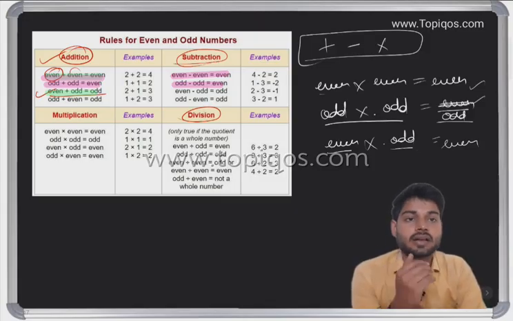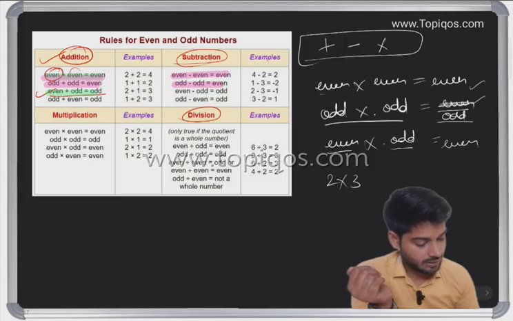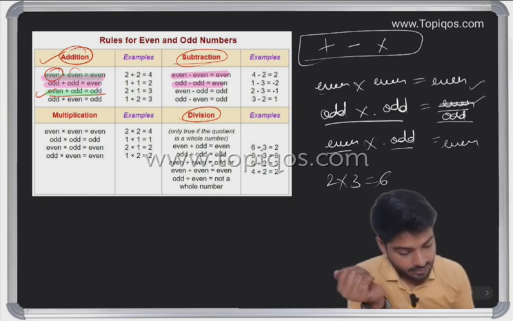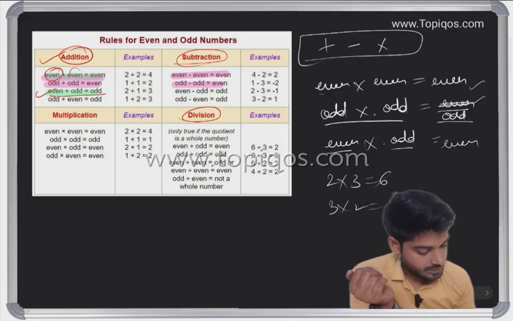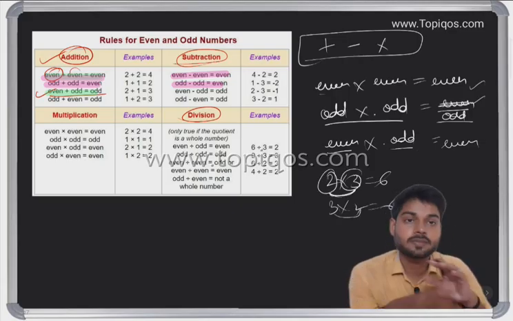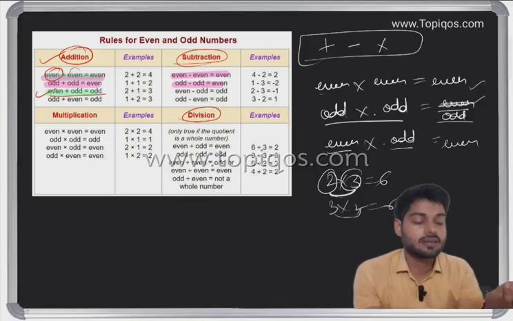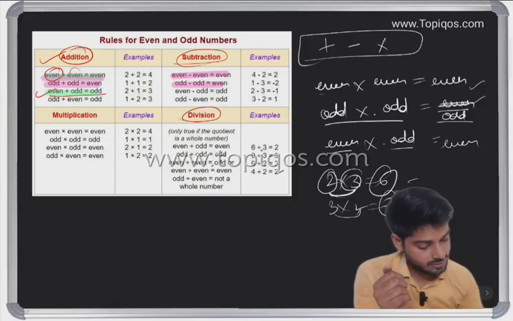If I'm multiplying 2 with 3, it is 6. If I multiply 3 with 2, it is again 6. So if we swap the position of the two multiplying numbers, they cannot change the actual value. So it is always even.